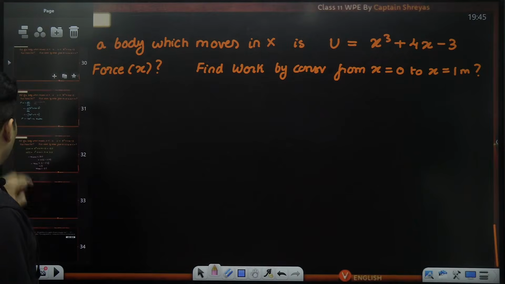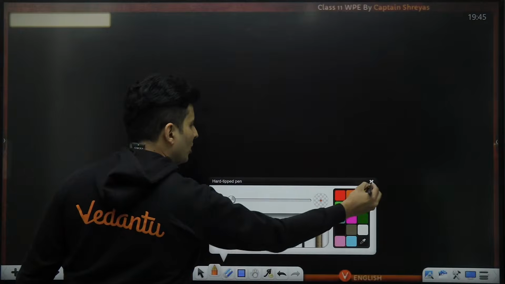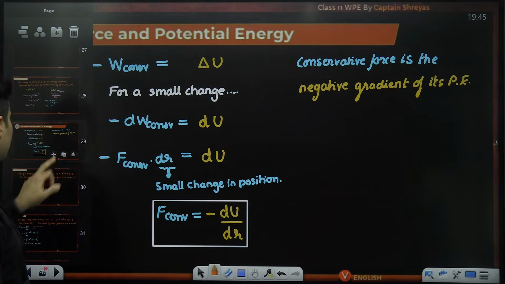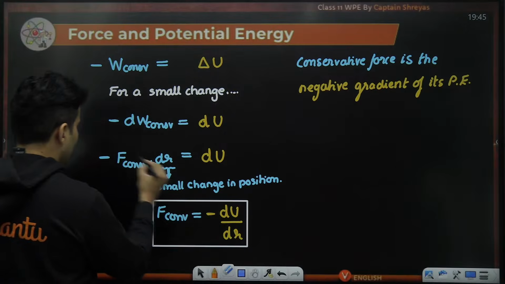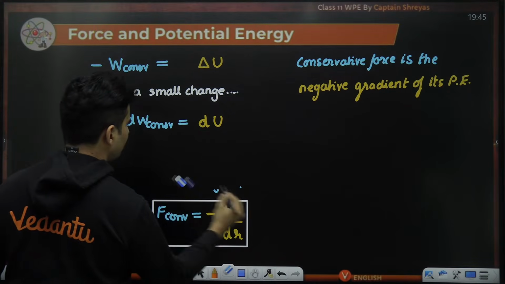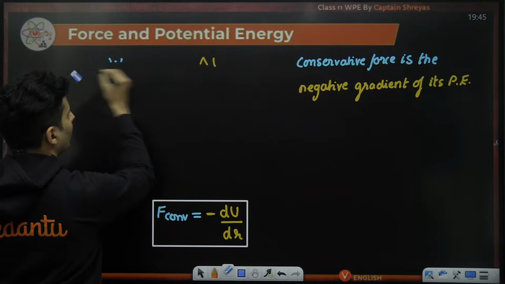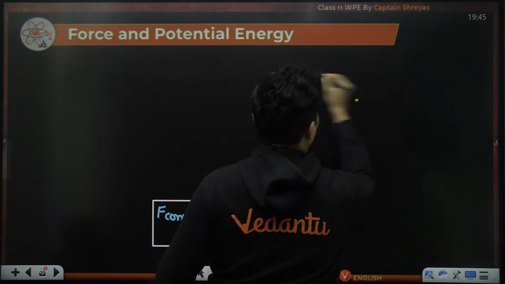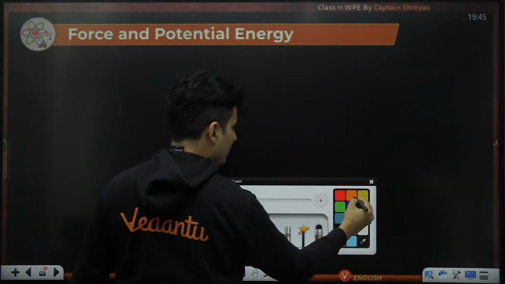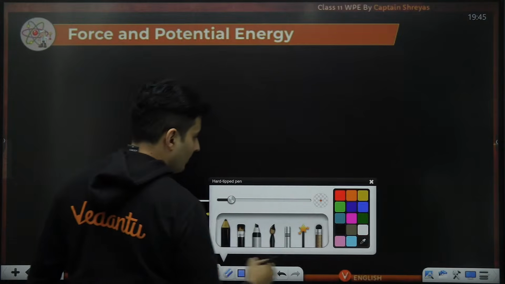Great. Now, sir, what if it is in 2 dimensions or 3 dimensions? Don't worry. Even if it is in 2 dimensions or 3 dimensions, you can still use this concept. The only change which happens is, I'll tell you. This is a duplicate slide. So this is in general, whatever we have got.